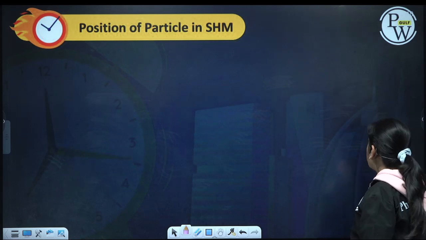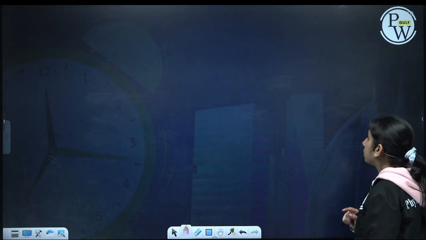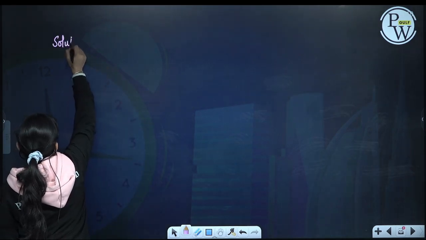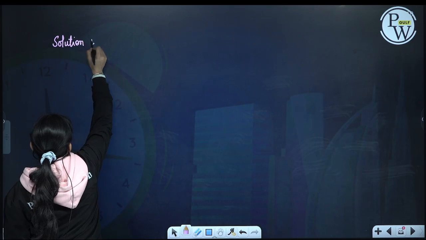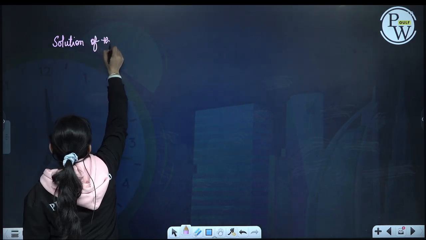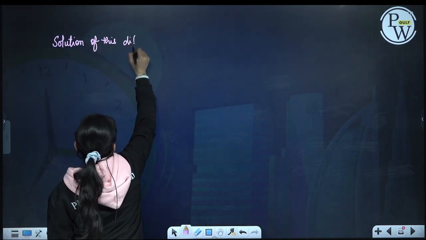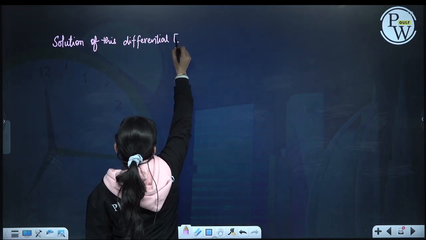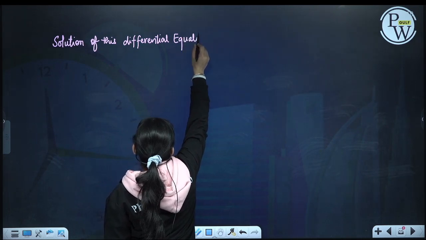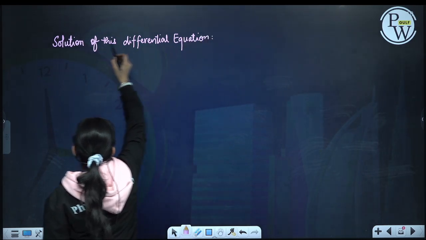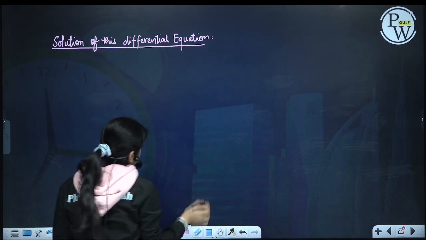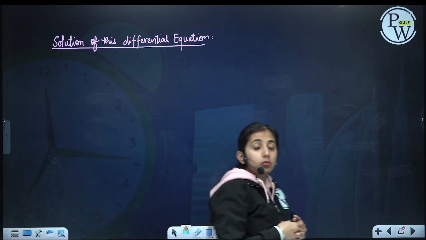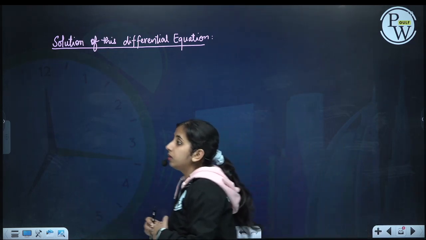Let us do it. Solution to this differential equation. Because you don't know how to solve a differential equation, I'll tell you that this is a solution.